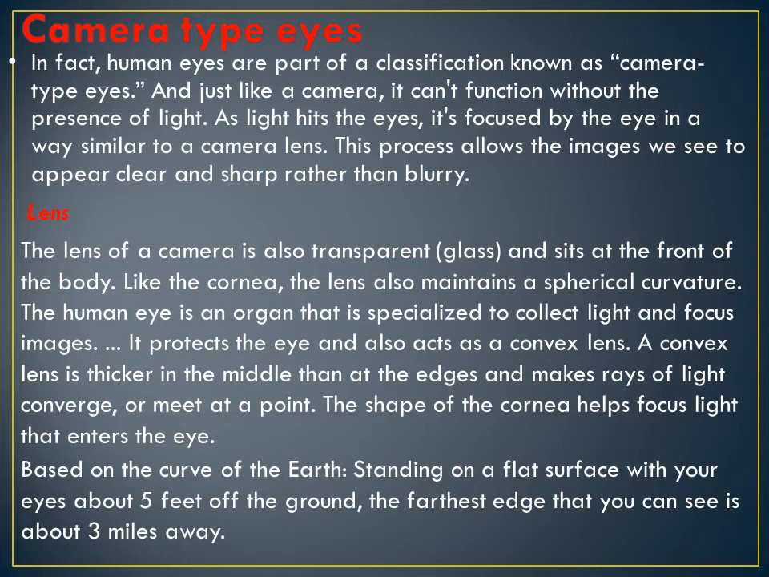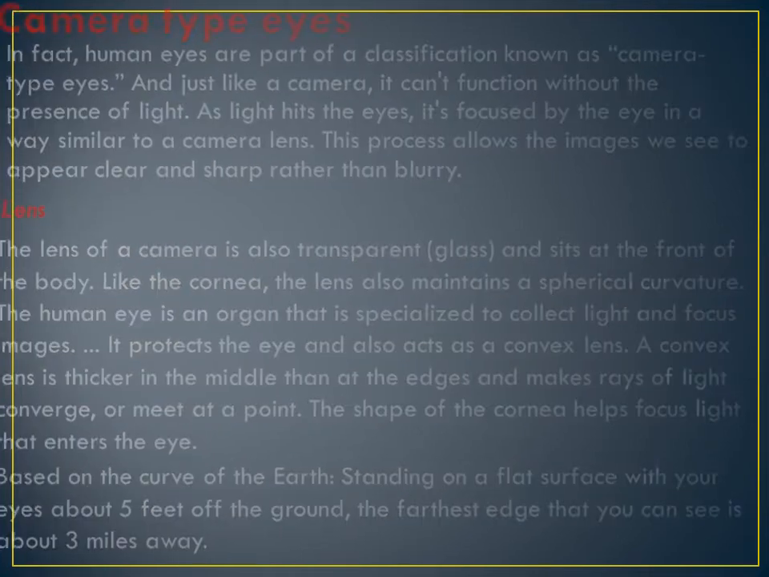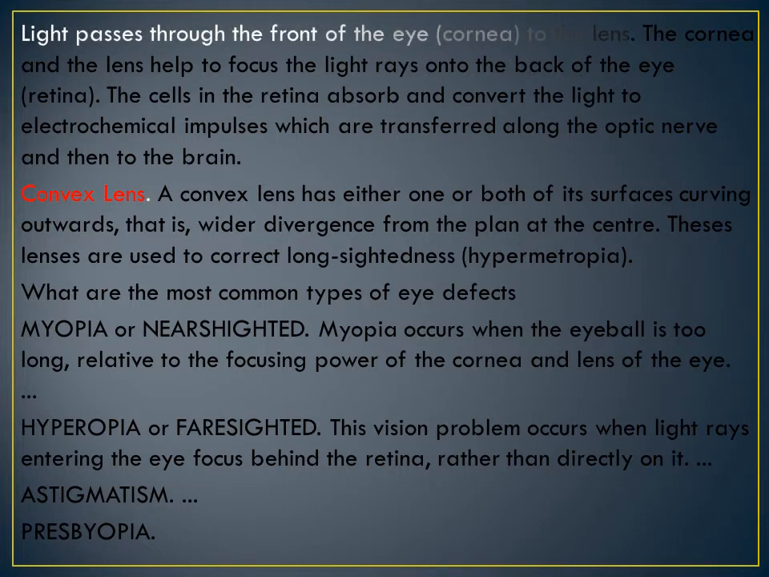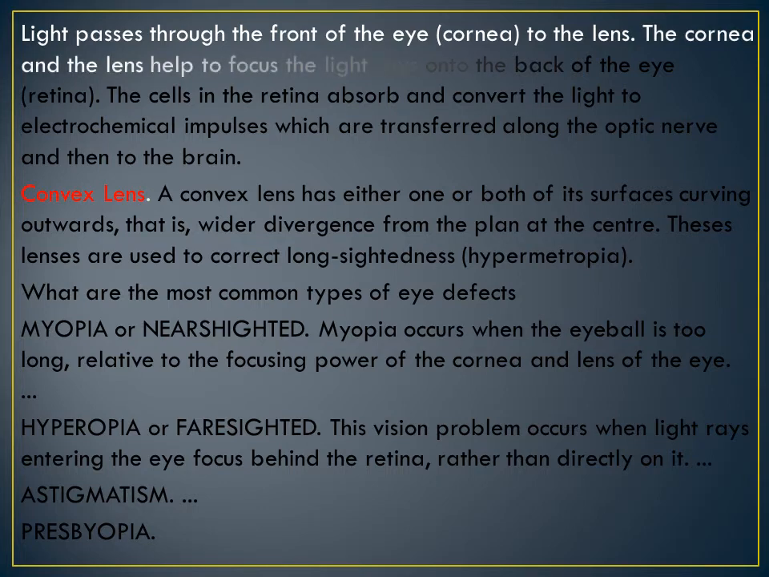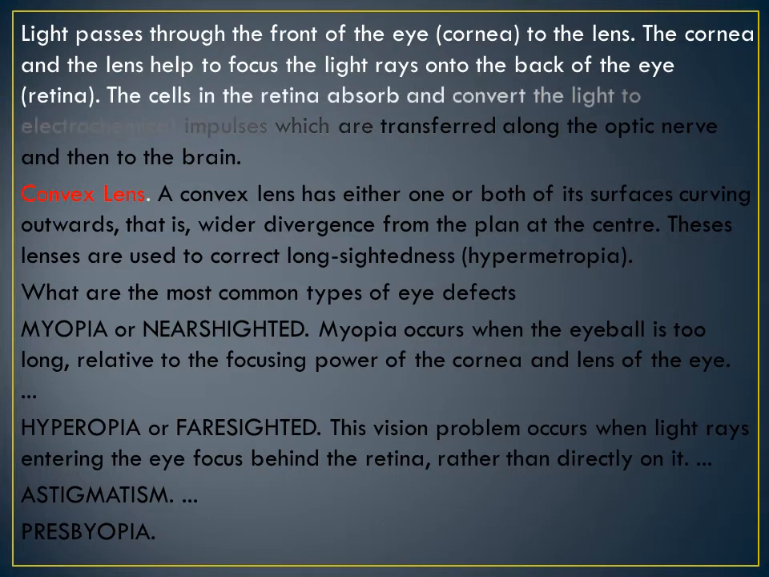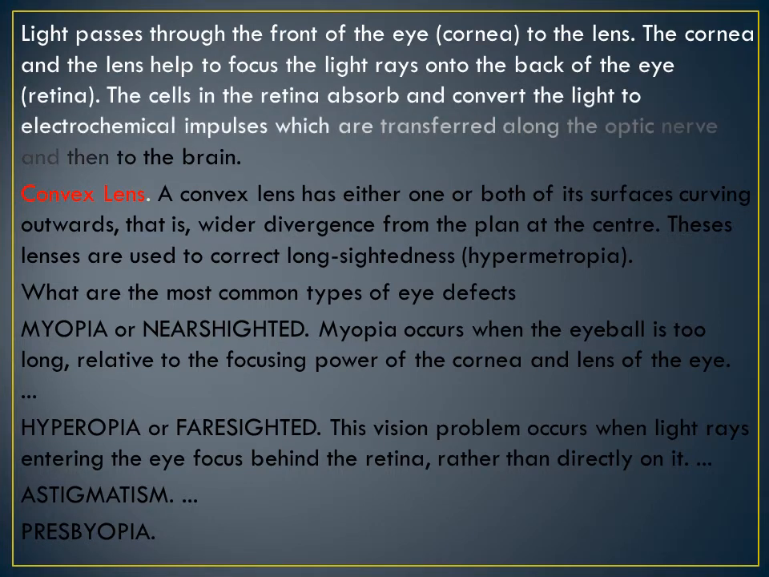How do you see with the eye? Light passes through the front of the eye, the cornea, to the lens. The cornea and the lens help to focus the light rays onto the back of the eye, the retina. The cells in the retina absorb and convert the light to electrochemical impulses which are transferred along the optic nerves and then to the brain.